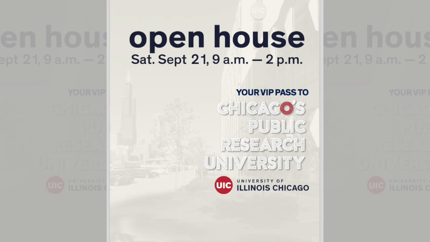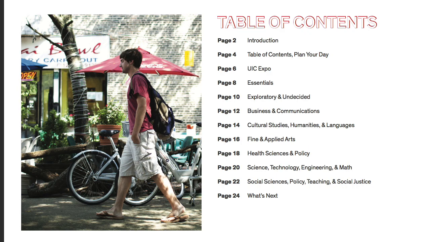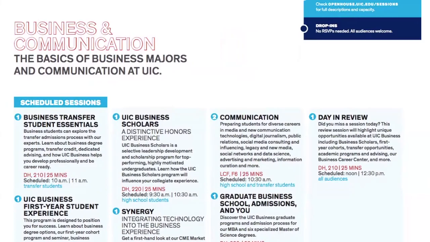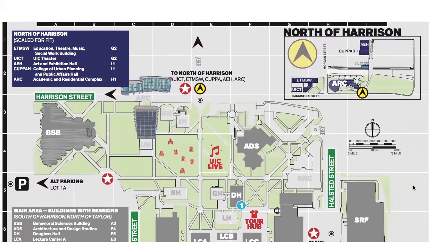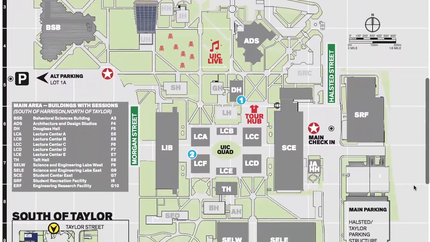Now let's talk about the event guide that you will receive when you get to campus. You will notice in the table of contents that programming is categorized into various disciplines based on the student's planned area of study. Each section includes a brief description of sessions hosted by different academic programs, as well as the planned location and time. At the end of each section is a campus map showing where you can find a specific building or room number for any of your planned sessions.